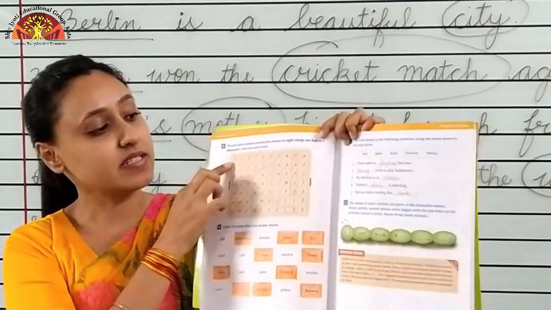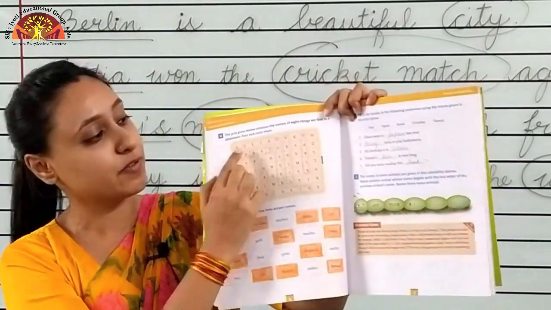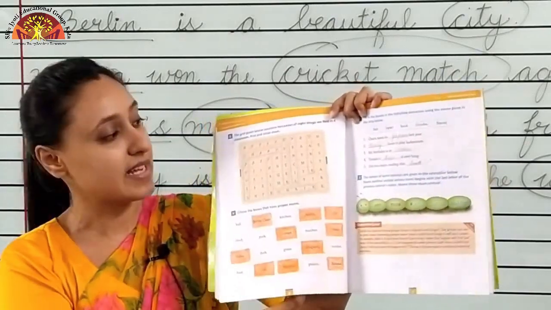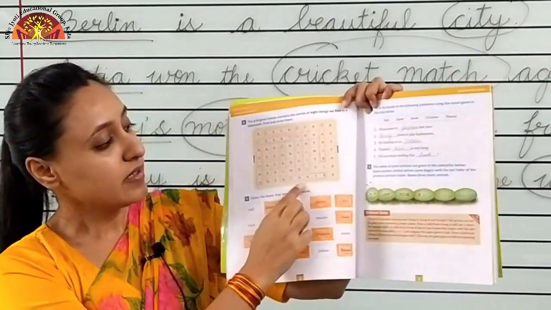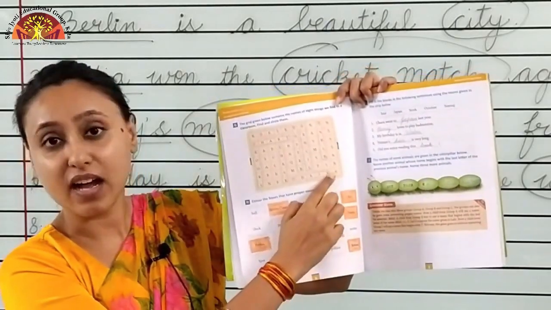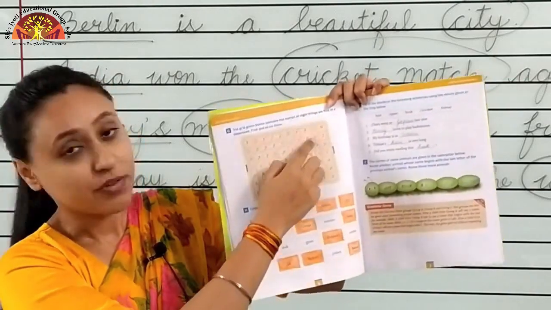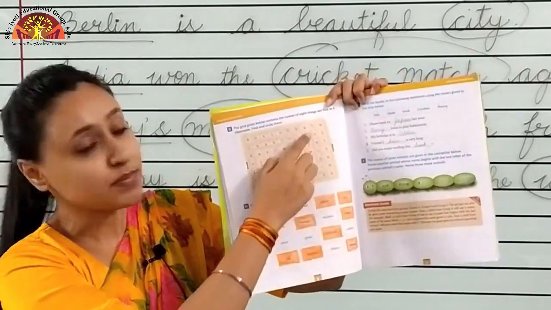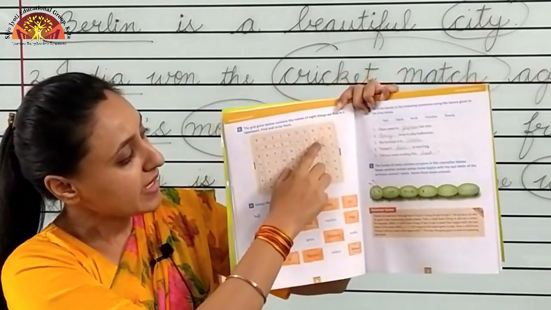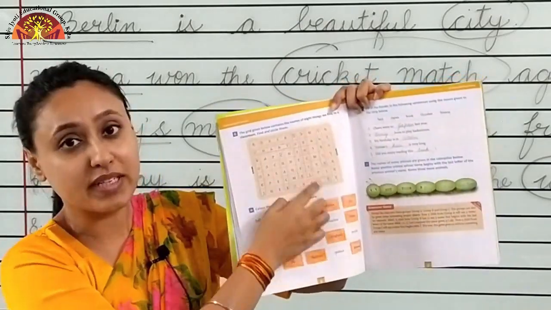See, first is done for you. In first row of the grid, desk is circled for you. D-E-S-K, desk. Here, in the last row, C-H-A-I-R, chair. Chair is circled. Here, from top to bottom, T-A-B-L-E, table. Okay, so circle the word table.